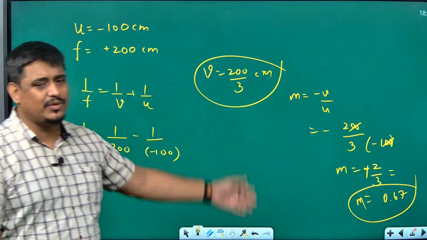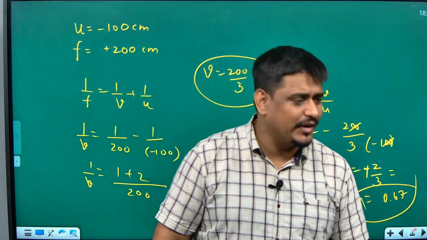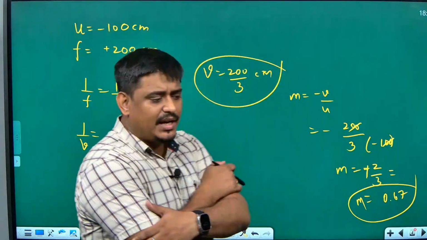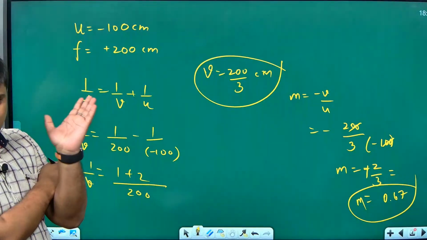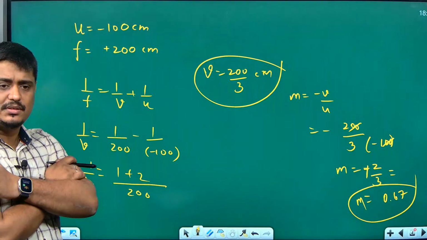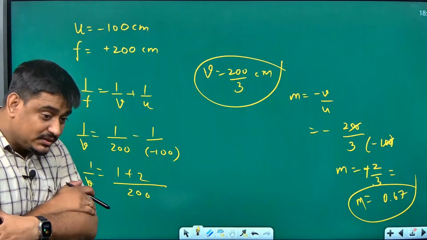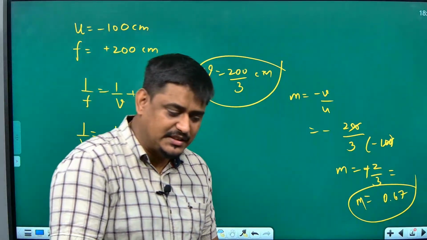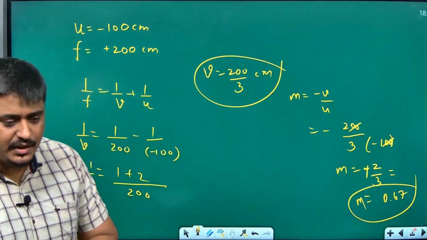Nature you can write, no: virtual, erect, diminished. Convex mirror came, only one answer is possible. Convex mirror can produce only virtual, erect and diminished images. Did you get the answer at least after I solved, understood? Huh? Inside the mirror. Obviously between F and P only, but inside the mirror is more important than between F and P or behind the mirror.